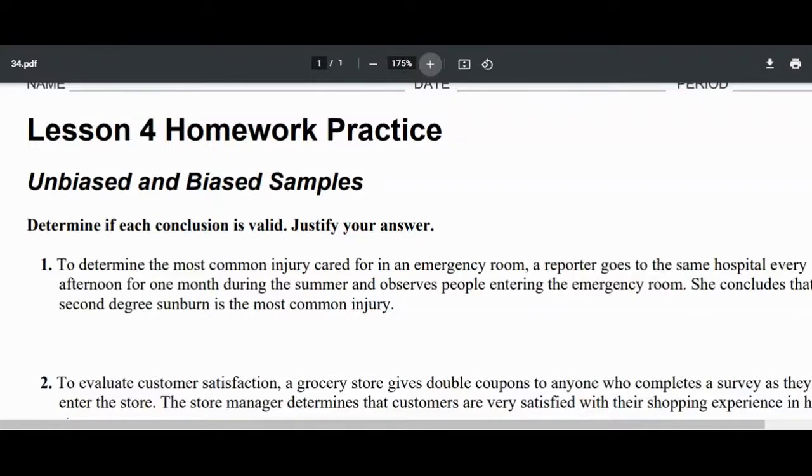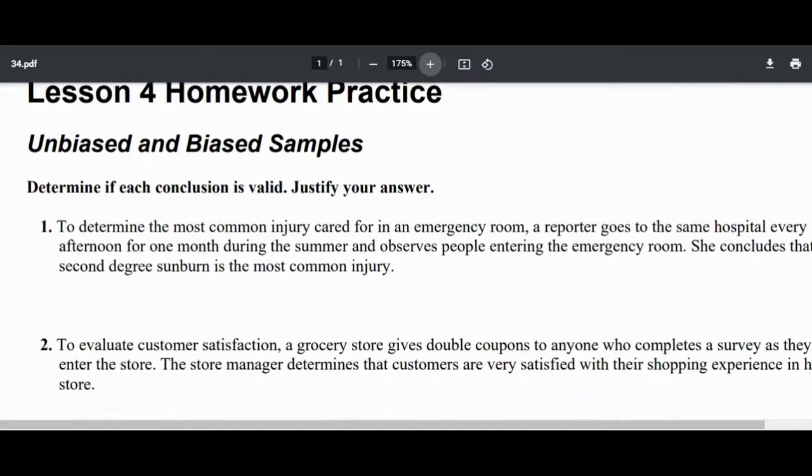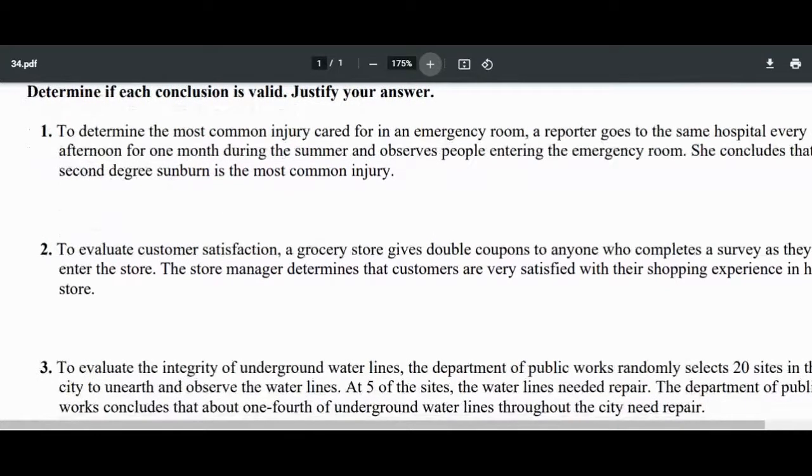Practice. It's in your textbook online if you would like to look at it on your own at any time. So we're going to determine if each conclusion is valid, and we're going to justify our answer. Okay, so let's look at number one.